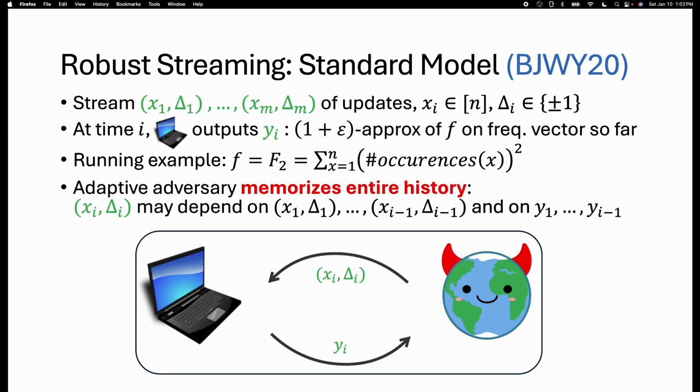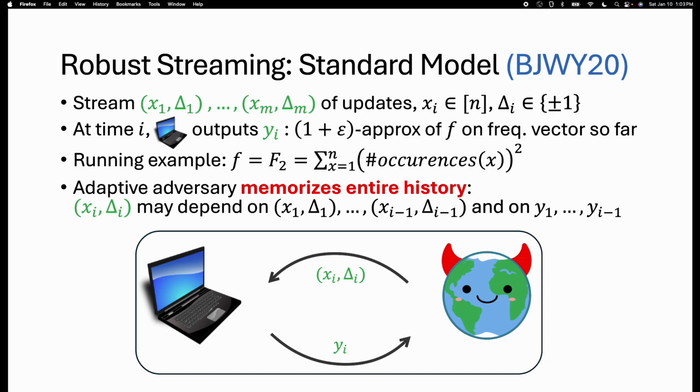Let me start with the standard model in robust streaming. We have a stream of m updates where every update changes one of n coordinates by plus or minus 1. At every time step i, the streaming algorithm has to output an estimate y sub i, which is required to be a 1 plus epsilon approximation of some function f of the underlying frequency vector so far. The underlying frequency vector just records how many times each coordinate has occurred in the stream so far.